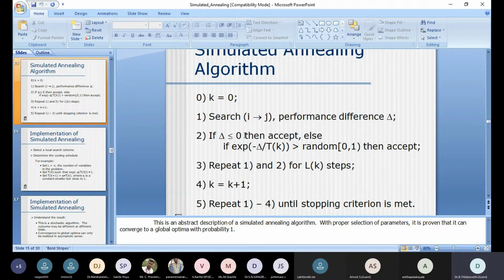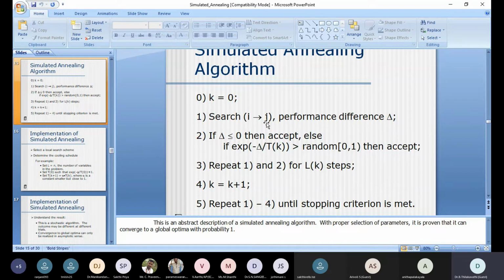So in the k, there are n number of vectors. After initialization, first we have to move from i to j. Here the move set is the most important thing. I will talk about the move set with the help of one example. Now just observe what the move set is. So I am going to move from i to j.